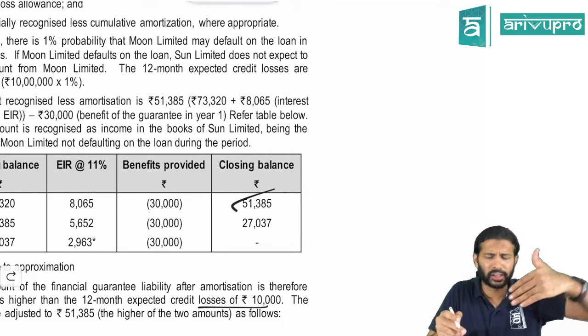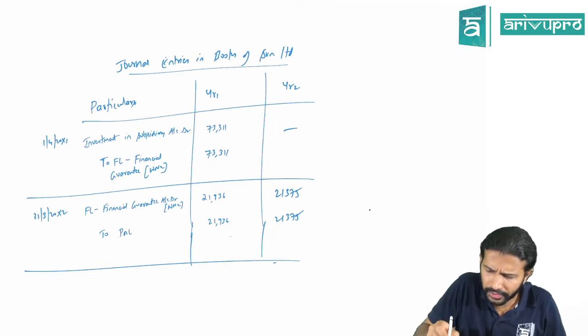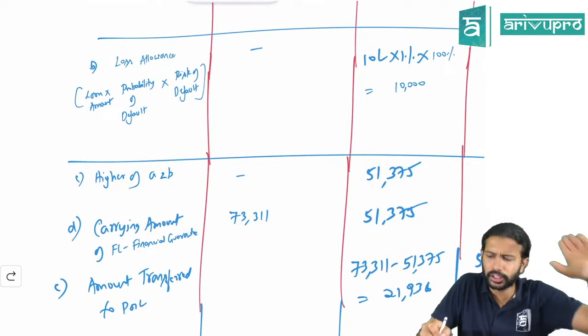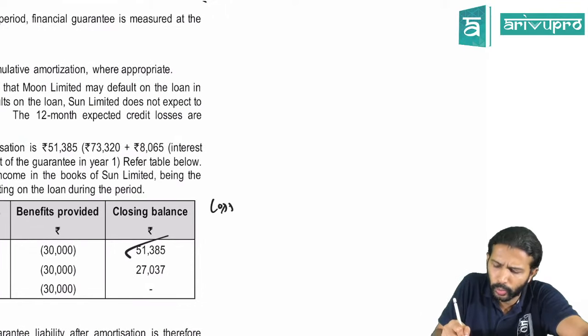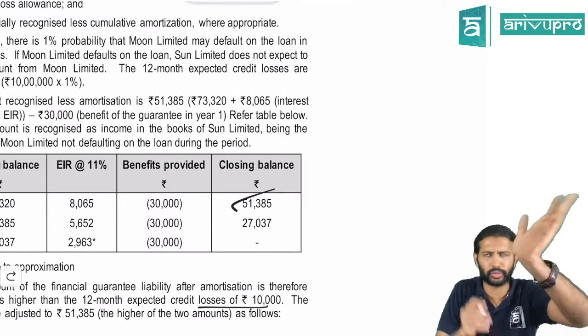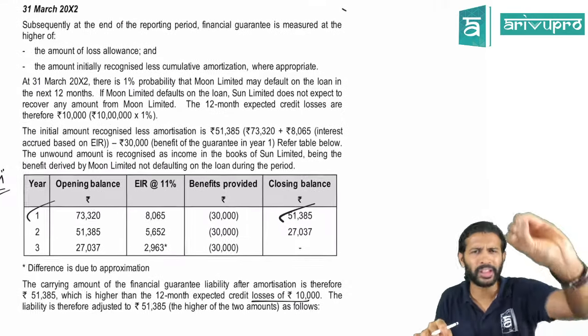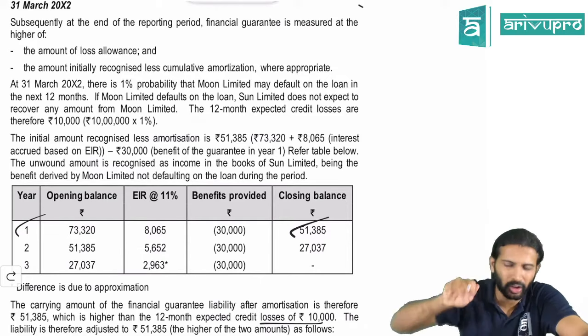I've done it horizontally. You can use a vertical approach. After closing balance, whatever working note I have done here, like loss allowance, higher of the two, carrying amount, all this you can write on the other side of the working also. You can write and finish it also. The width will become bigger. Okay. But you may get confused with respect to the interest portion. That's the reason I did not follow this method. I just followed the other one.